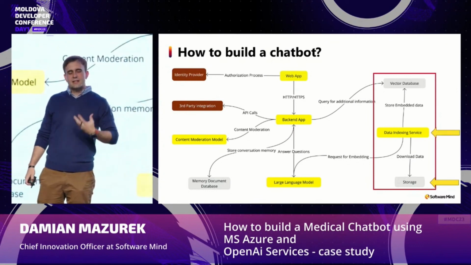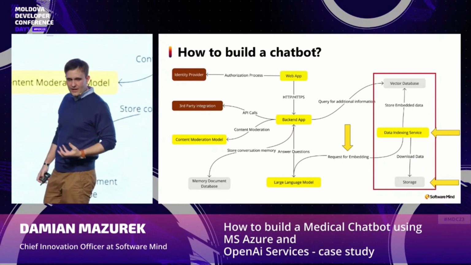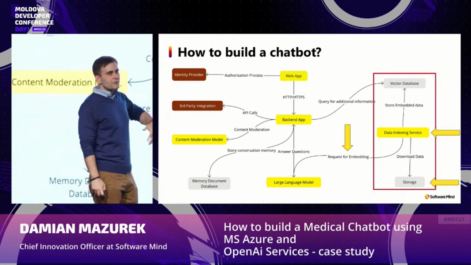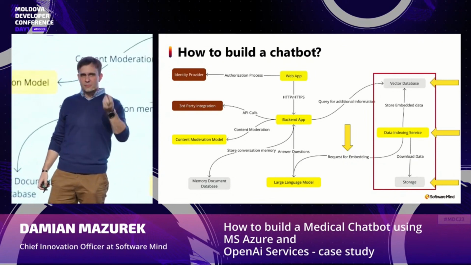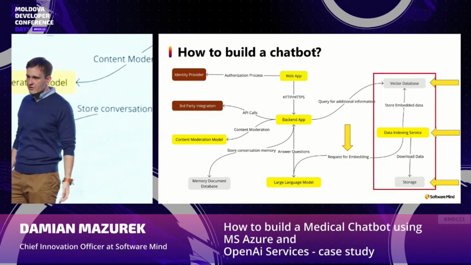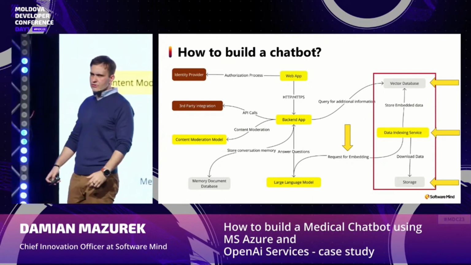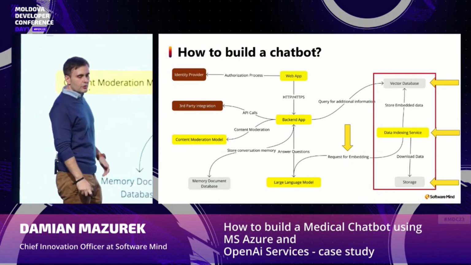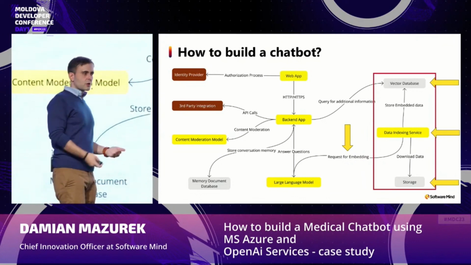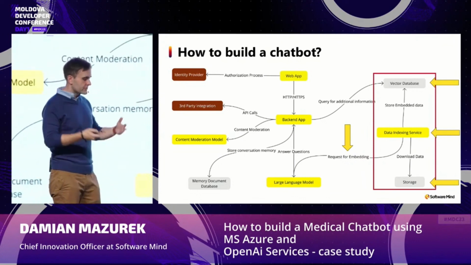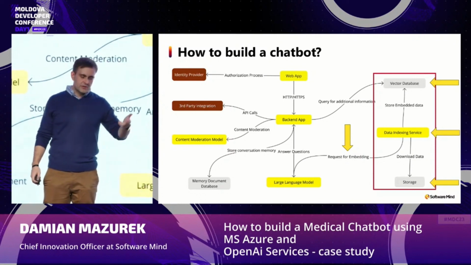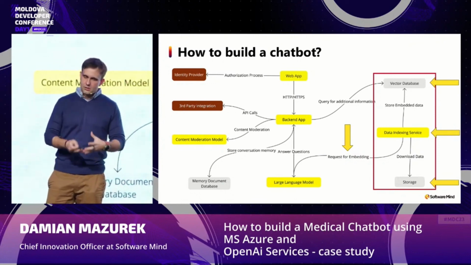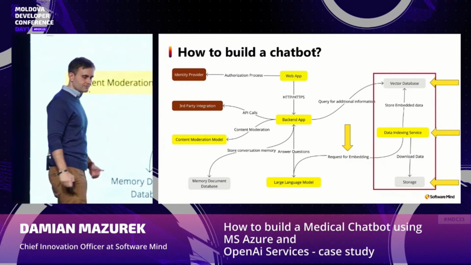Then this data is indexed by our data indexing service, and this service sends the request to our embedding model, and from that it stores the vector representation of this data in our vector database. Here we can use many technologies to address it. We can use cloud solutions, like you will see in the next slide, or you can use open source databases like ChromaDB, Qdrant. You can use additional plugins for Postgres or MongoDB for vector search. So here are huge possibilities.